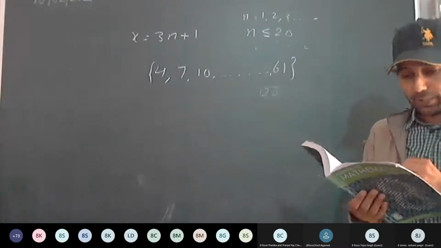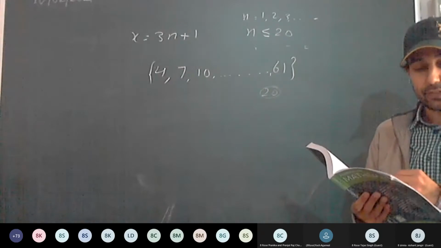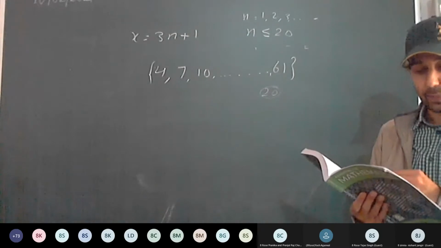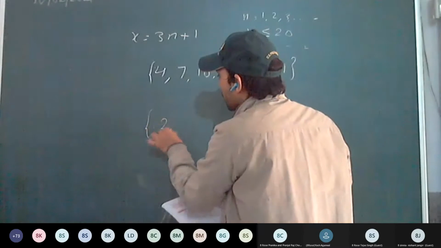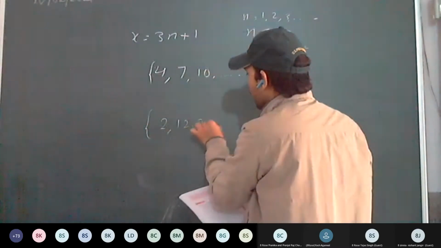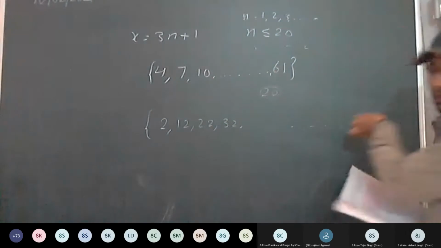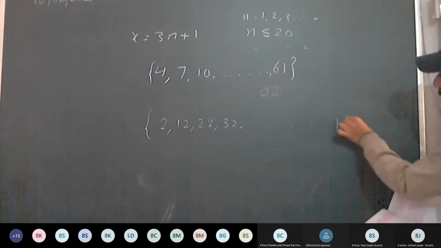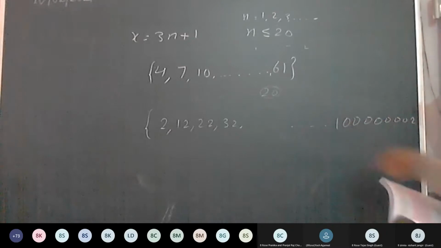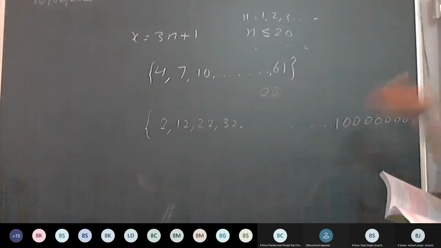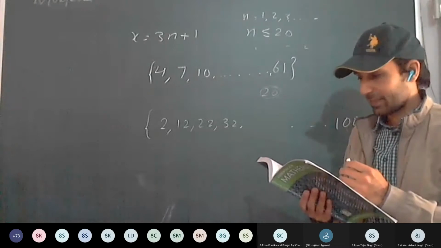The set of the positive integers which have the digit 2 in the units place. So first we have 2, 12, 22, 32, 42, like this. It will go to infinity. Even 1000000002 is included. So again it will go up to infinity. So it's an infinite set.